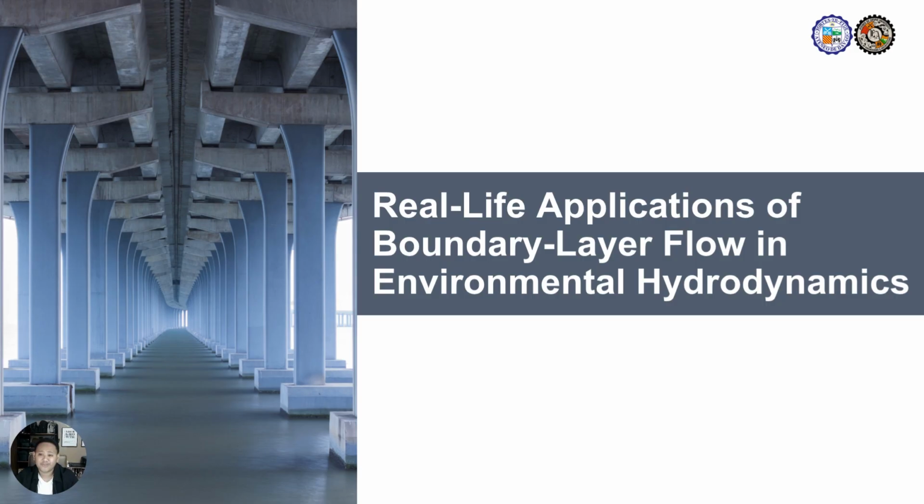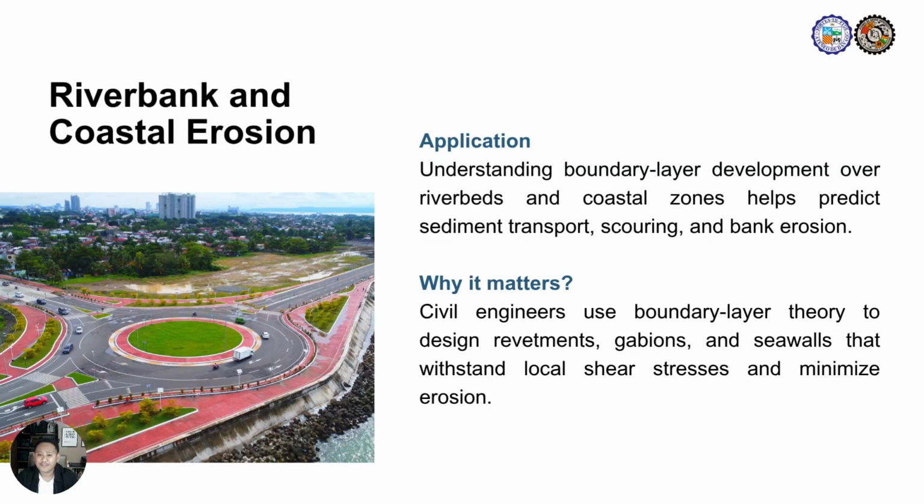Now let's explore how these principles of boundary layer flow are applied in real-life environmental hydrodynamic scenarios, especially relevant to engineering practice. First, boundary layer flow plays a critical role in understanding erosion processes along riverbanks and coastal zones.